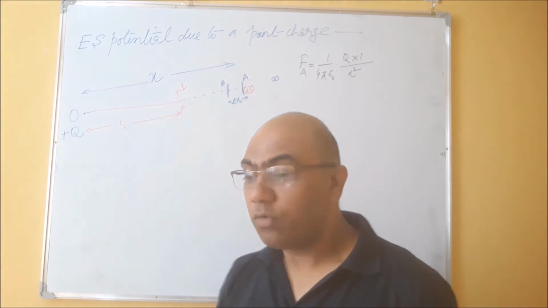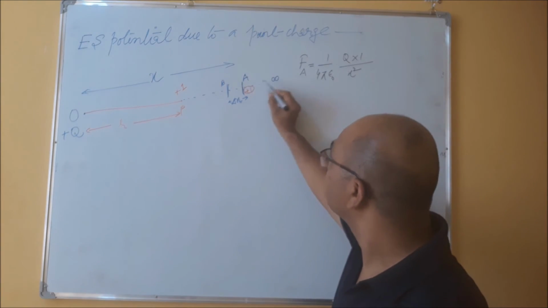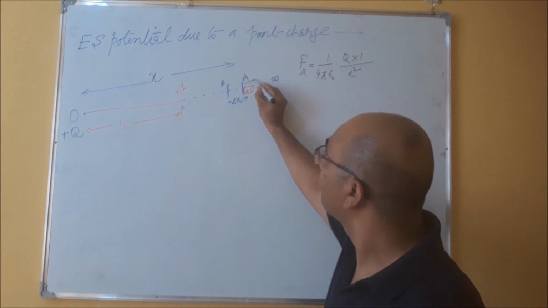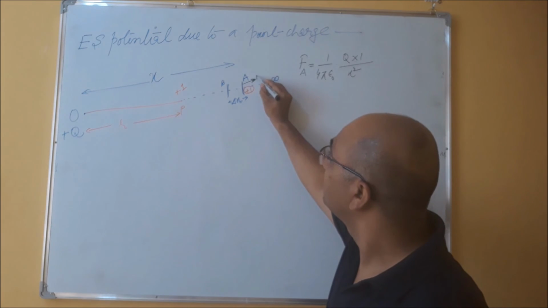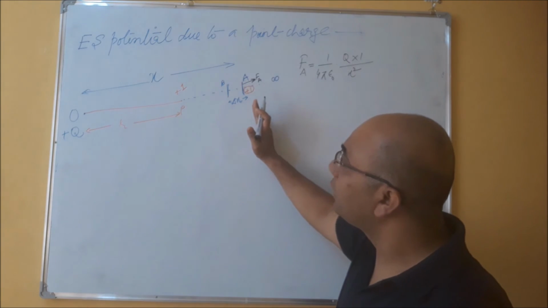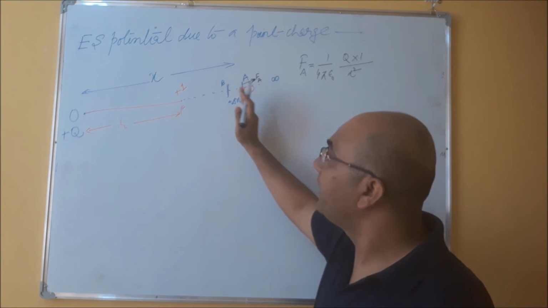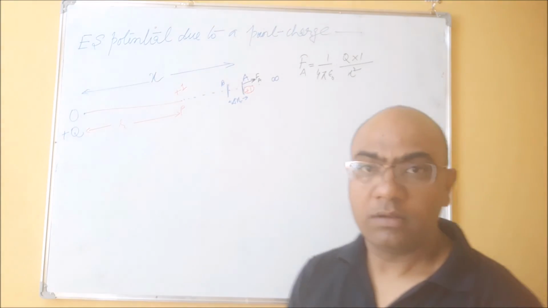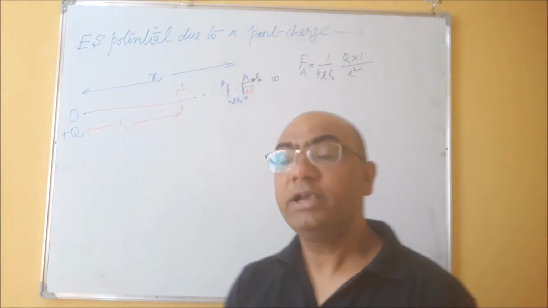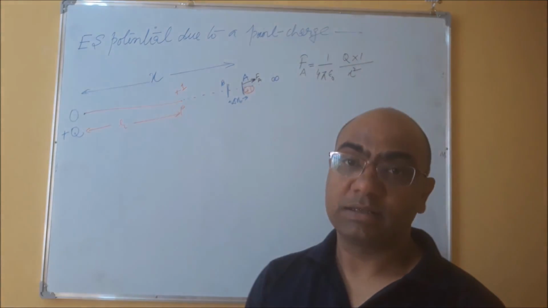Now, since the direction of force is like this, we are trying to move this charge particle from point A to point B. What is the distance between point A and point B? Del x.